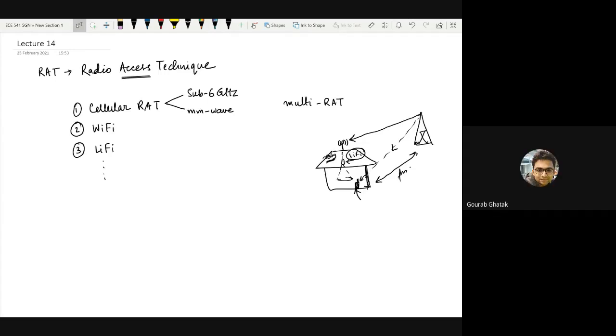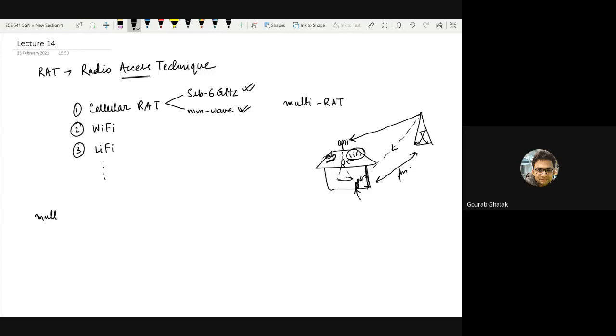Yes, sir. What we will be studying, I mean, we will not start it today, but probably after the midsem, are base stations which operate in multiple bands, basically base stations which have their sub 6 gigahertz mode of operation and their millimeter wave mode of operation. And we will say that they are multi-rat base stations.